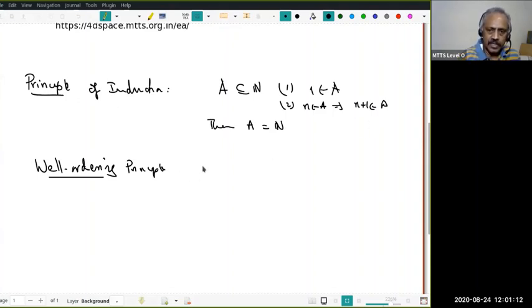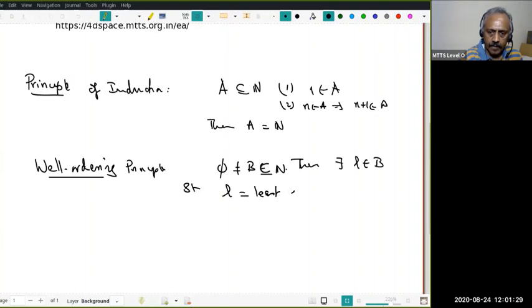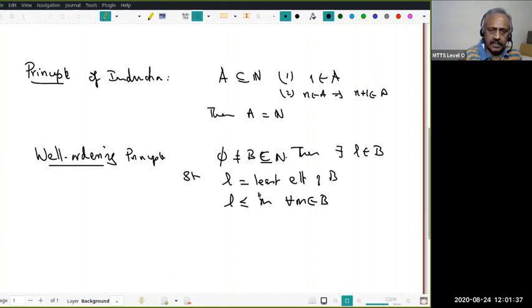Anyway, the well-ordering principle says: suppose B is a non-empty subset of natural numbers, then there exists an L in B so that L is the least element of B, which is the same as saying L is less than or equal to M for all M in B. It's well known that these two things are equivalent.